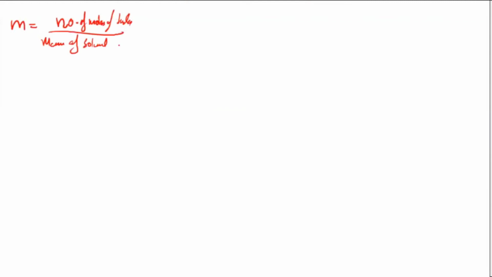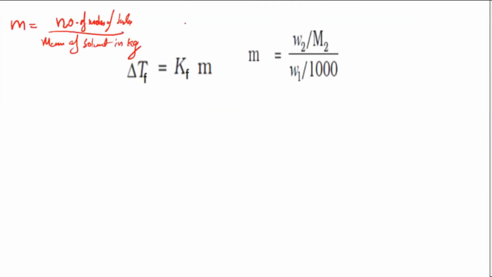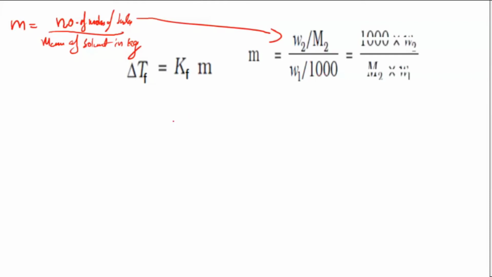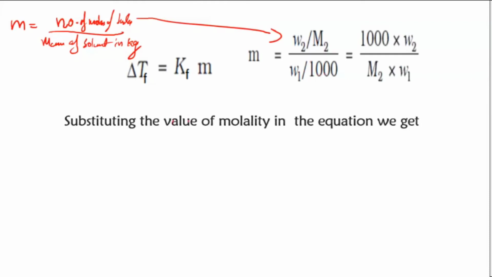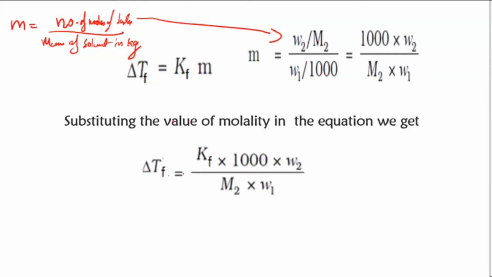Similar to yesterday, the number of moles is mass by molar mass, and mass of solvent in kg you have to convert into grams, as I told you yesterday, so we divided by 1000. W1 divided by 1000. Then rearrange and substitute here. So you get delta TF equals Kf into 1000 into W2 divided by M2 into W1.